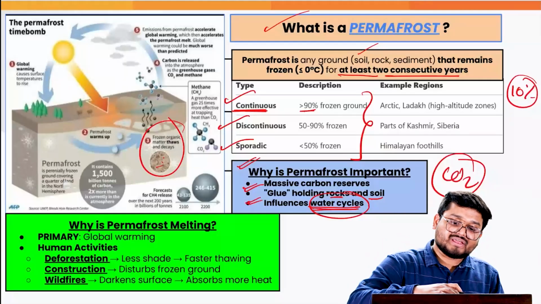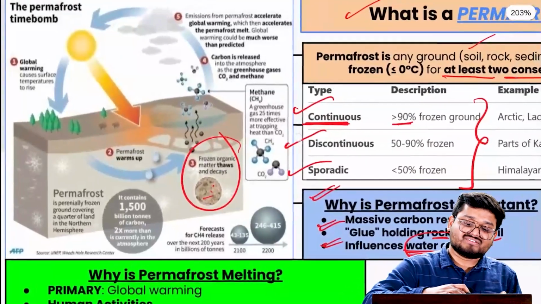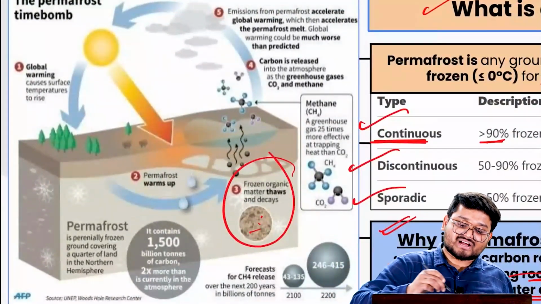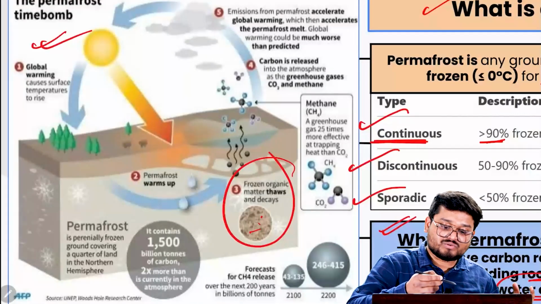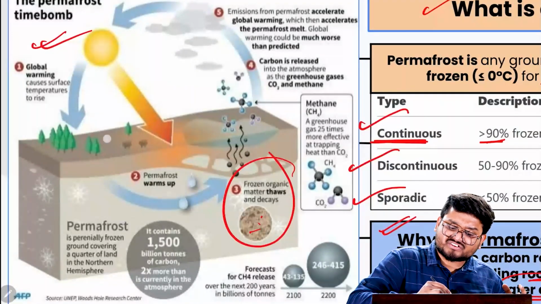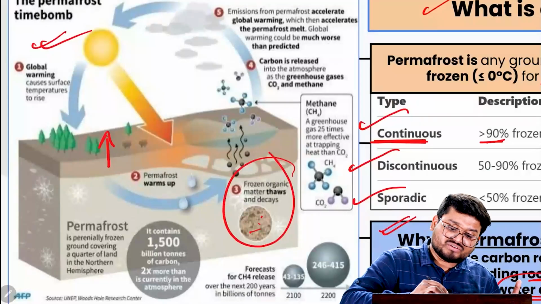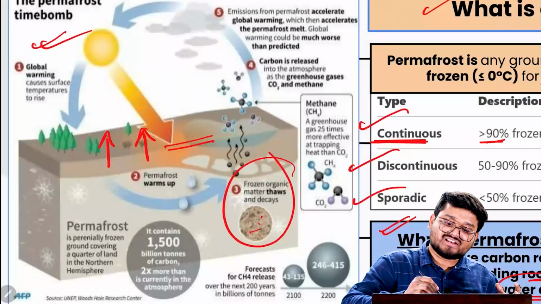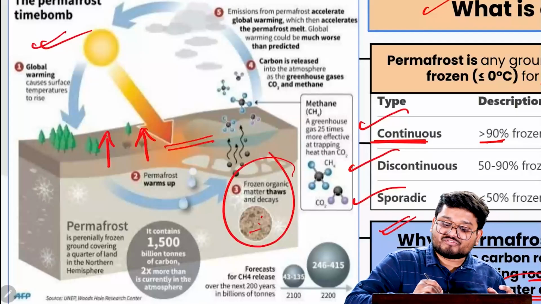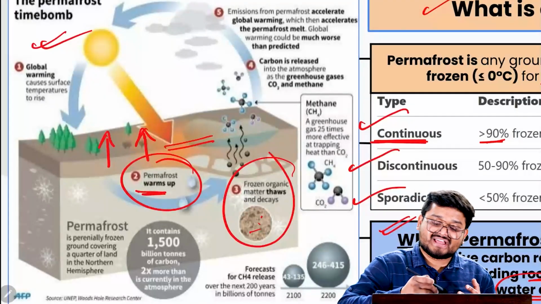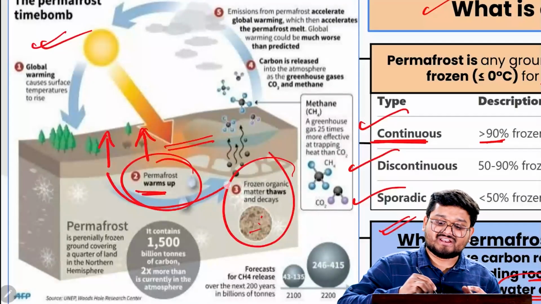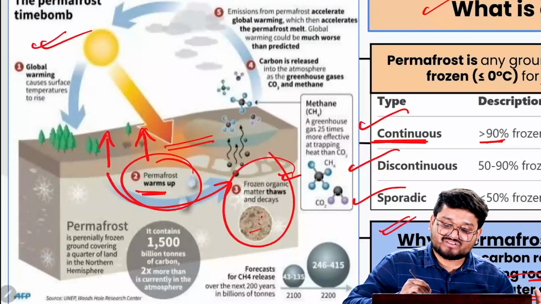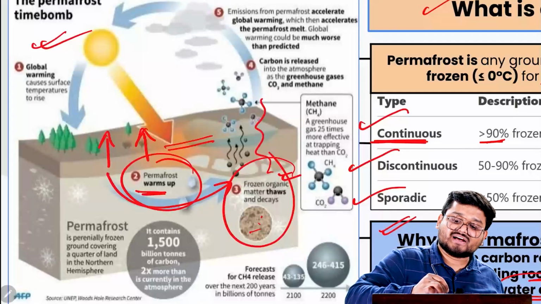But in recent times, we have incidents of rising permafrost melting. That is a condition when, due to a higher amount of global warming, the surface temperatures are rising. Now the surface ice which is present here is melting, and this is leading to the permafrost heating up from inside. Whenever it is heated up from inside, this frozen organic matter comes to normal temperature and is emitted into the atmosphere.